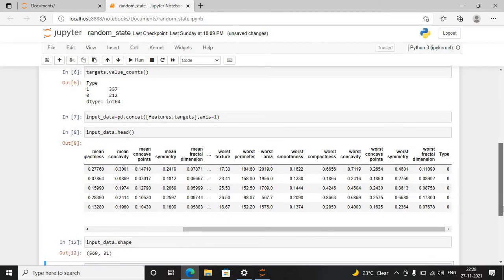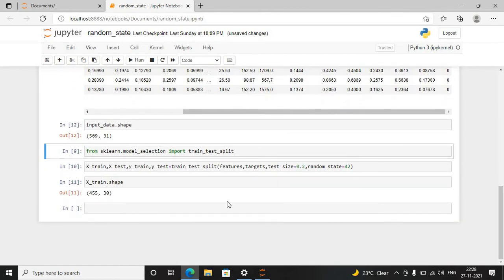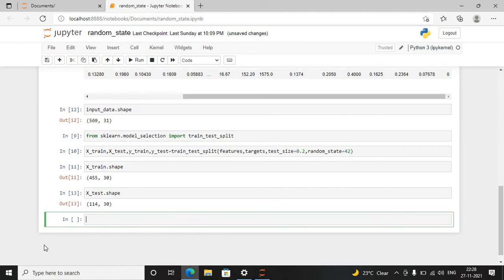We can see that we have 569 rows, and 80 percent of that, which is 455, goes to the training data, and the testing data will have 114 rows, which is 20 percent of these 569.